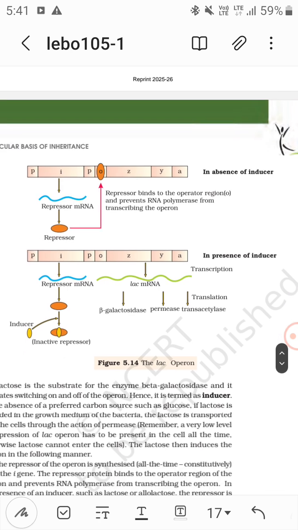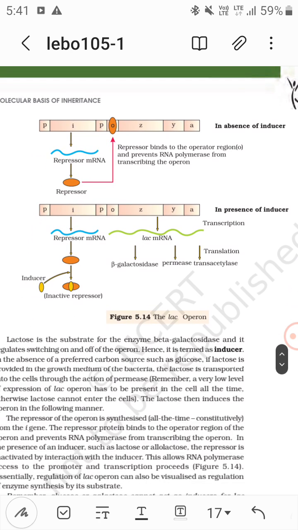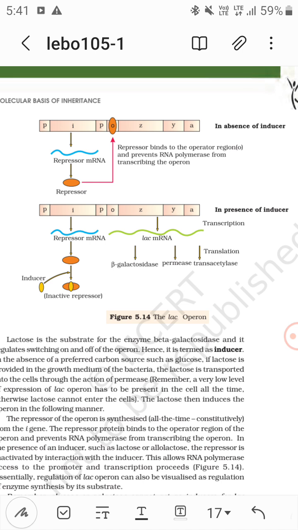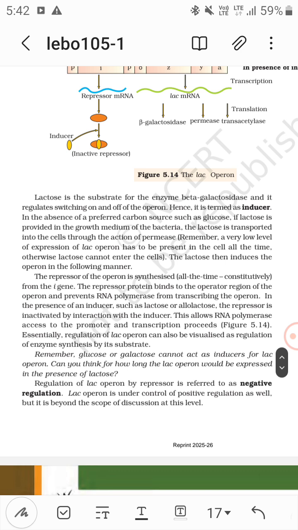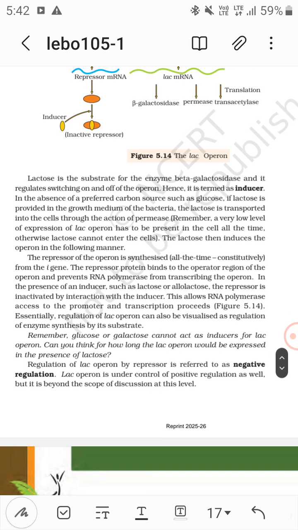So, as you can see, in the absence of inducers, P, O, Z, Y, A. You can see there is the I regulatory gene, then the promoter, and then the operator. The repressor mRNA is formed, so the repressor protein is formed, and it binds in the absence of an inducer.